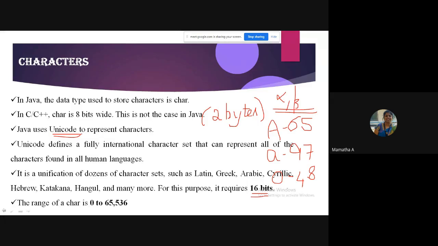As I told you, in C the range is 0 to 255. Remember, characters have no negative values here.